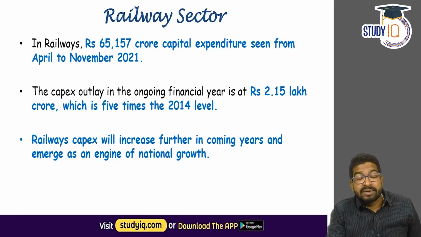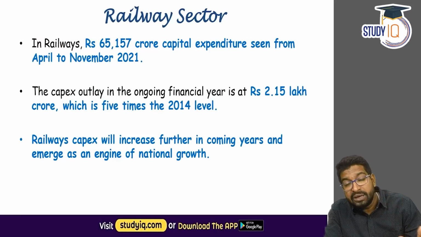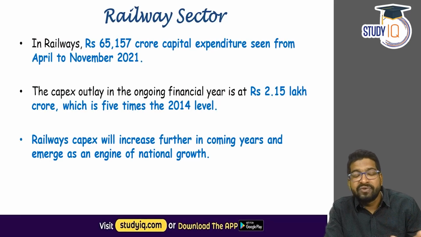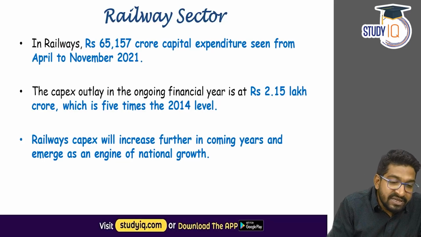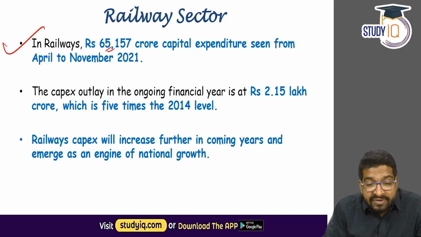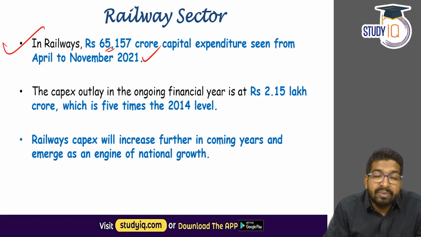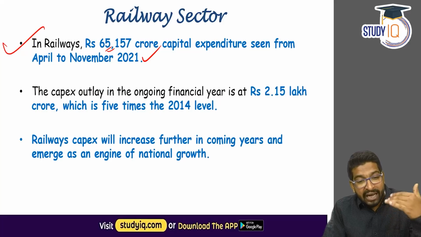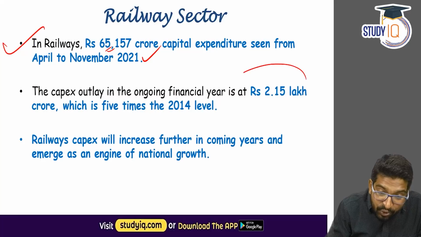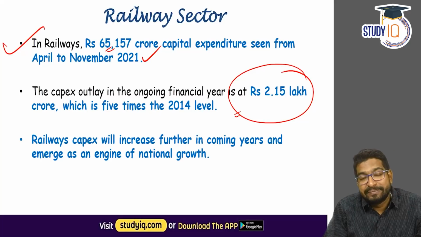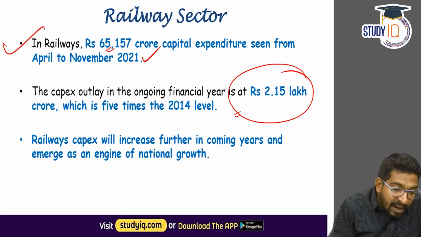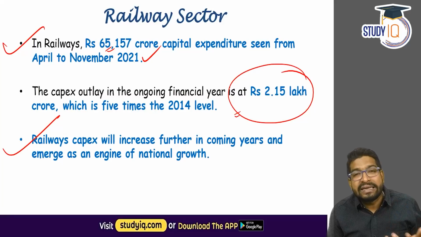In the railway sector, something has been observed. In the upcoming times, we are looking at more and more infrastructure spending in the railway sector. The survey observes in railways around 65,157 crore capital expenditure has been seen from April to November 2021, this year itself. And the capital expenditure outlay for the ongoing financial year is about 2.15 lakh crore, which is 5 times more than the 2014 level. In fact, railways capital expenditure is going to further increase as railways expansion plans are coming.